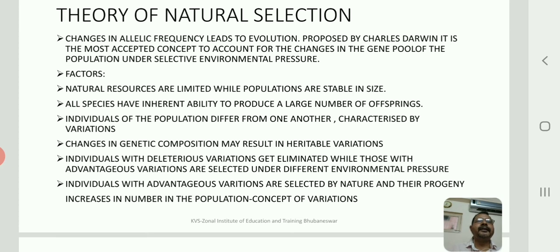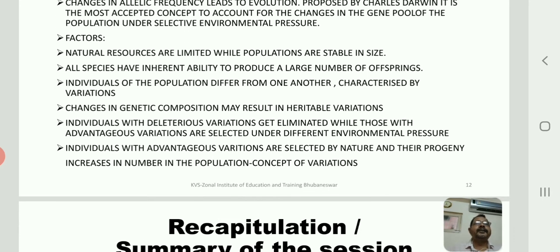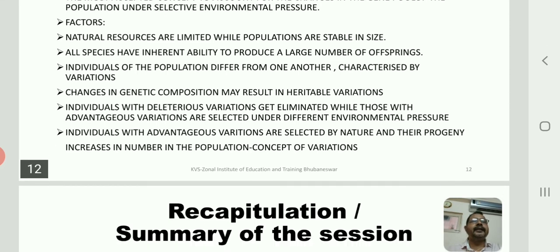Natural resources are limited while populations are stable in size. All species have an inherent ability to produce a large number of offspring. Individuals of the population differ from one another, characterized by variations. So variations are very important. Changes which are inheritable can be transferred from parents to offspring. So changes in genetic composition may result in heritable variations. Individuals with deleterious variations get eliminated.